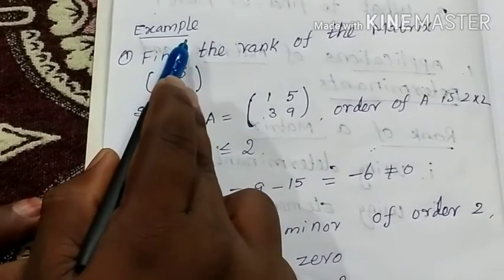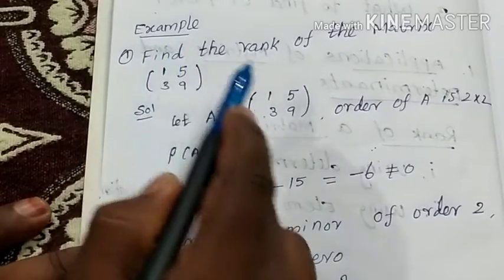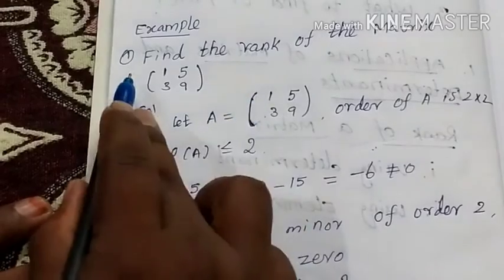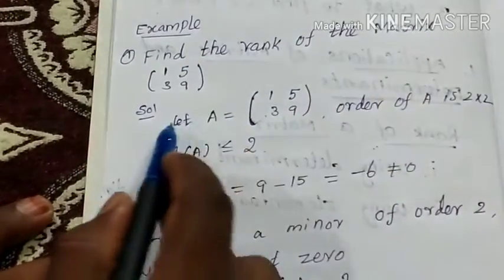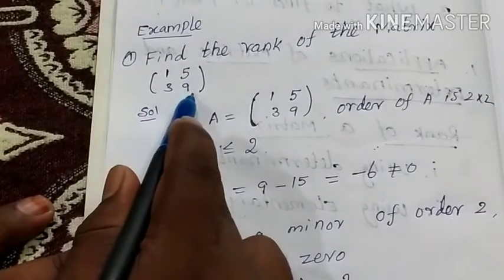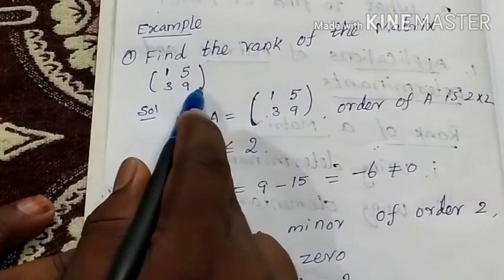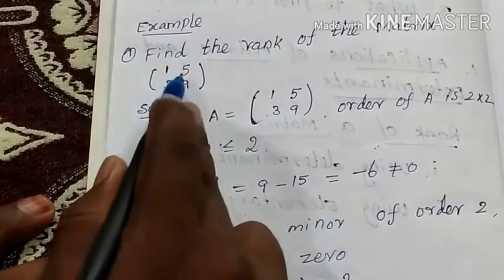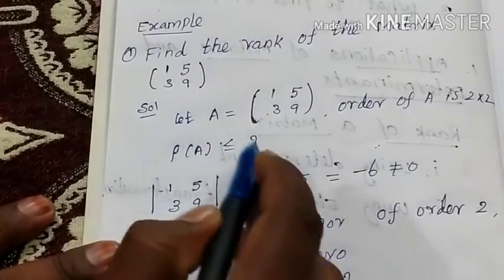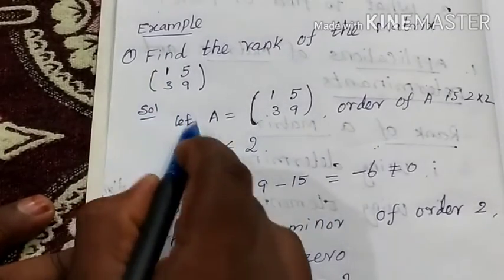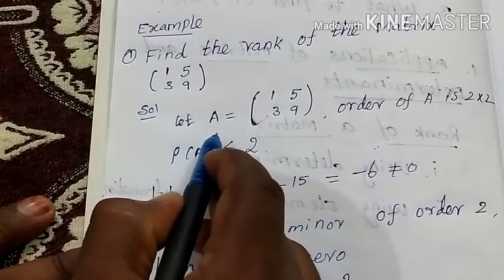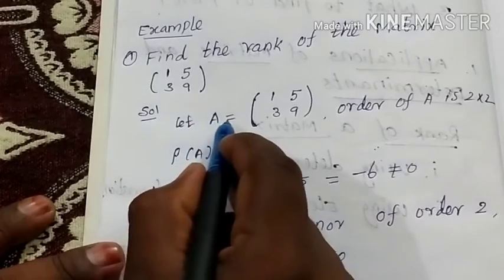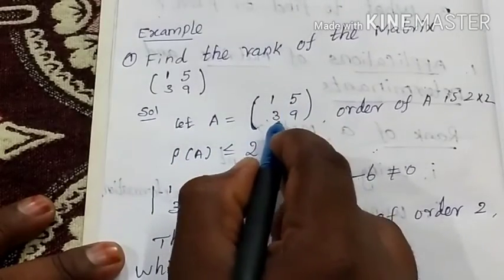Next we see an example of the determinant method. The first question: find the rank of the matrix 1, 5, 3, 9. That is a 2 by 2 matrix, 2 rows and 2 columns. The solution: first consider the letter A. Let A equal 1, 5, 3, 9.